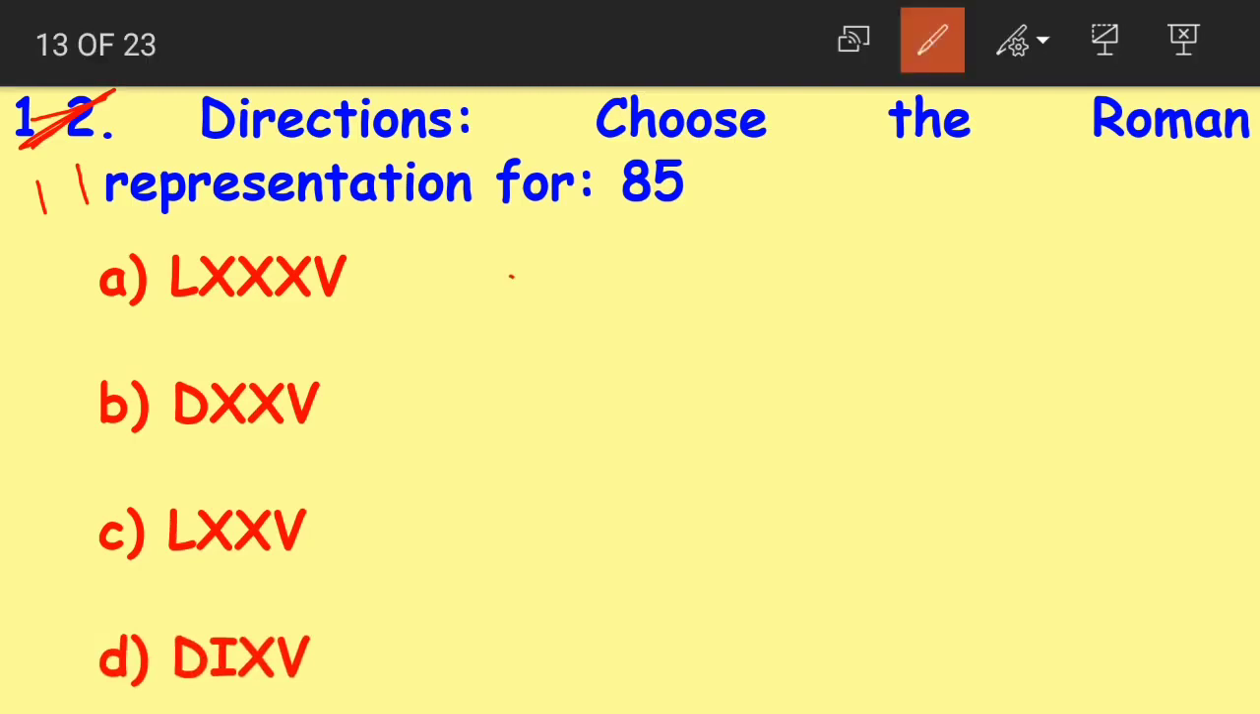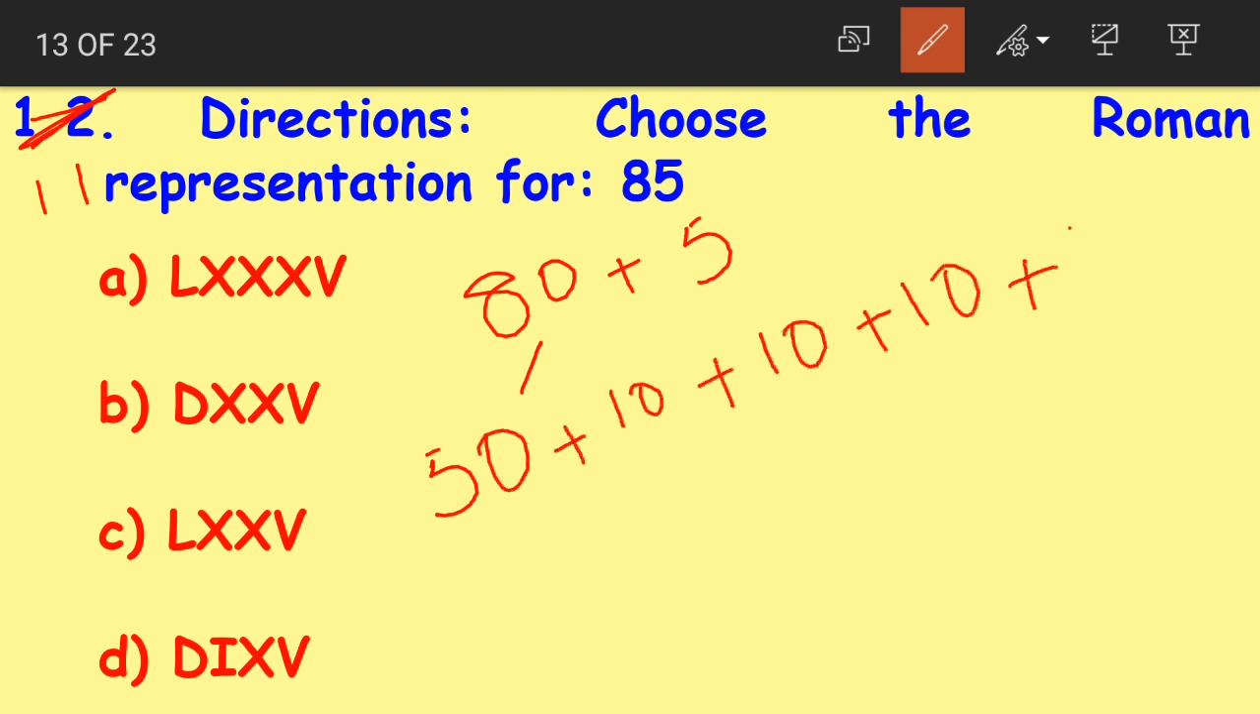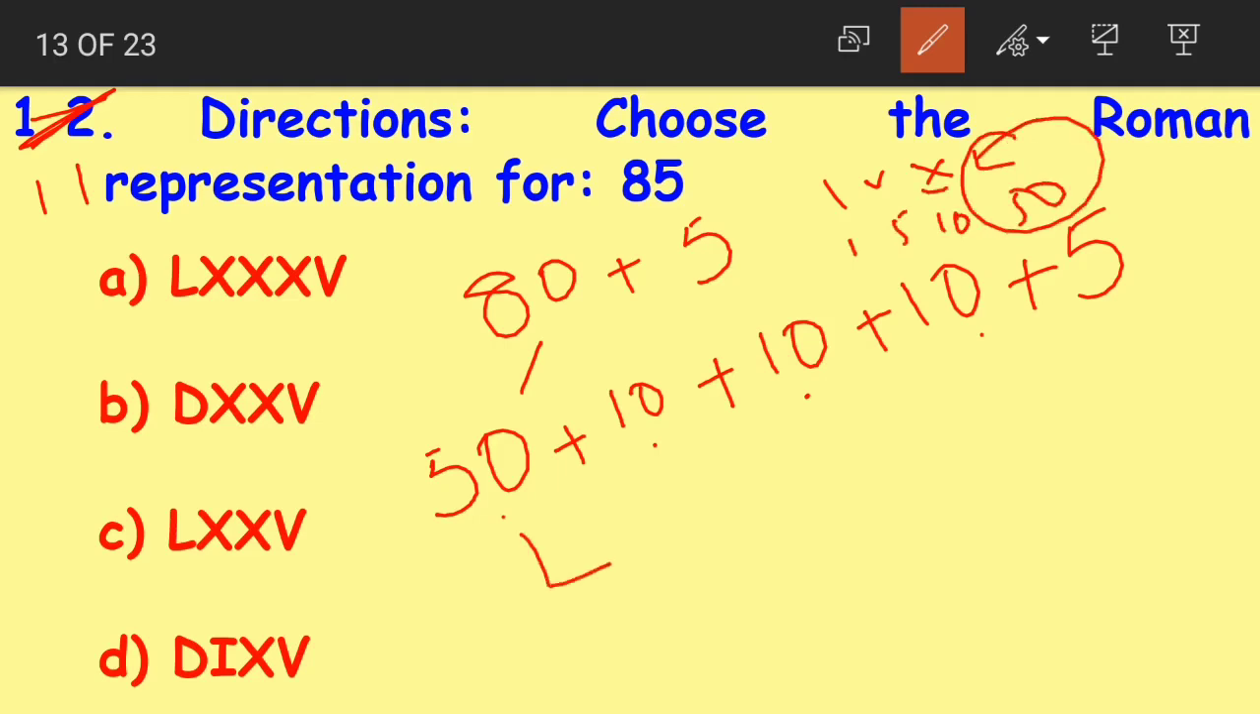Now when I say 85, 85 can be split up as 80 plus 5, and 80 can further be split up as 50 plus 10 plus 10 plus 10, and then we have 5. 50 plus 10 is 60, plus 10 is 70, plus 10 is 80. Right, children? Now when we look at the place value chart, we know that I, V, X, L are 1, 5, 10, 50, right? So L stands for 50, X stands for 10, and again X for 10, again X for 10, and for 5 we have the symbol V.